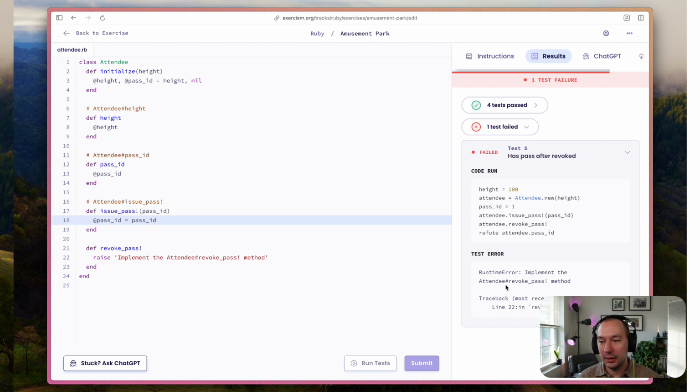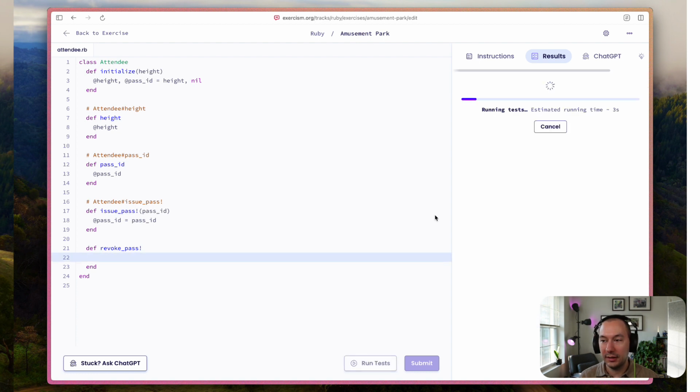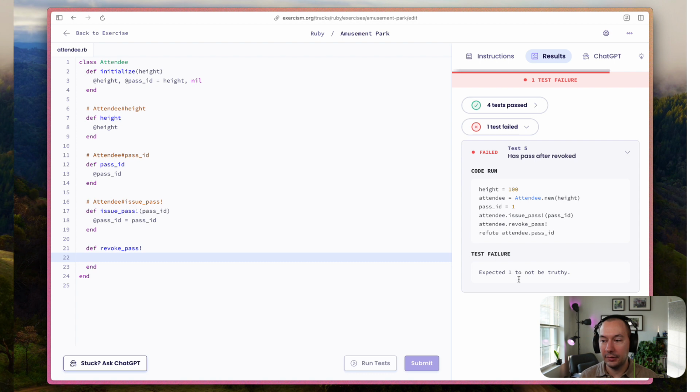So we have one more test. And again, we're raising, so our error message is not particularly useful, but let's take a look and see what happens. In this code, we set a height, we create an attendee, we set a pass ID, and we issue a pass, and then we revoke a pass. And what we are doing is refuting the attendee.pass_id. So expected one to be not truthy.